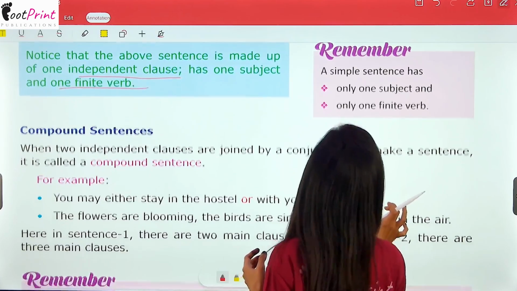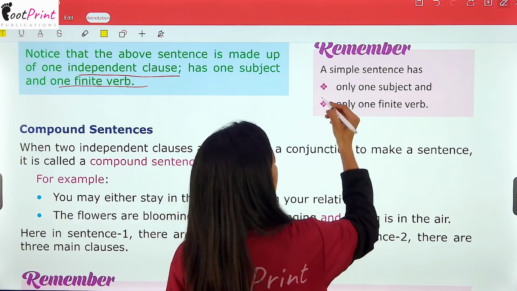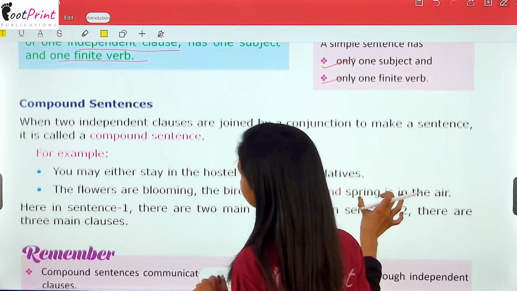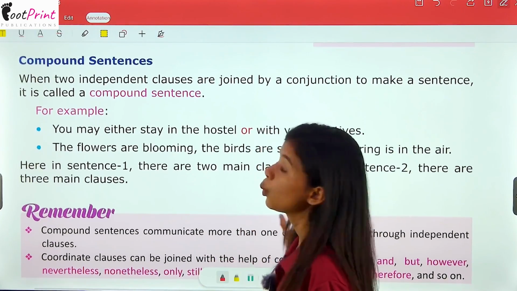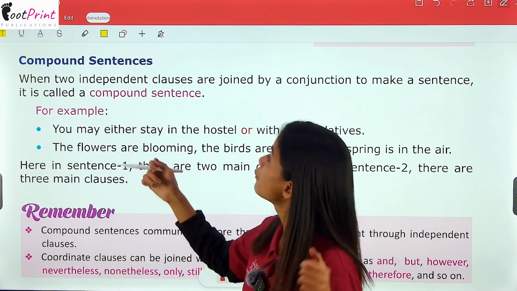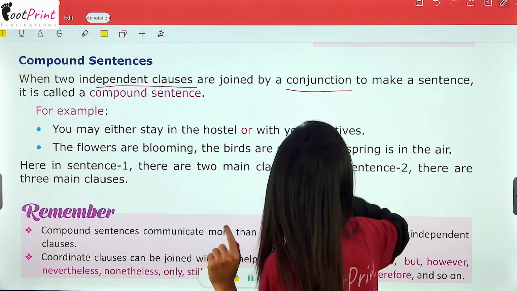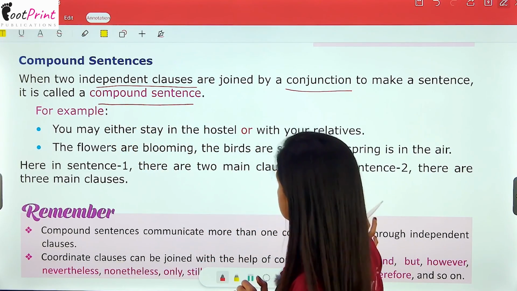So, there are 2 points that you have to keep in mind, that a simple sentence has only one subject and only one finite verb. Next up, we have compound sentences. What are compound sentences? When 2 independent clauses are joined by a conjunction to make a sentence, it is called a compound sentence.